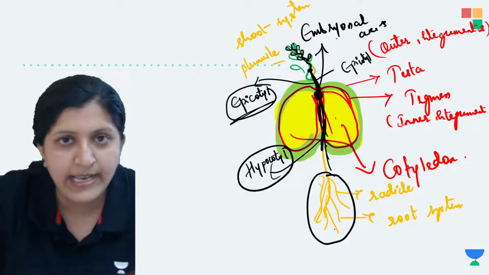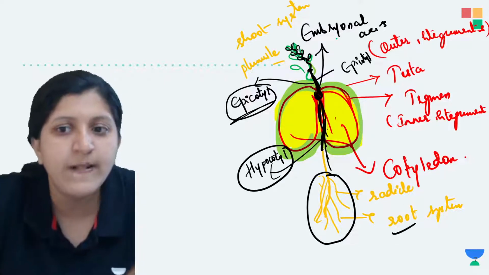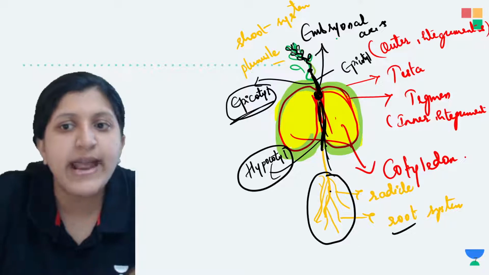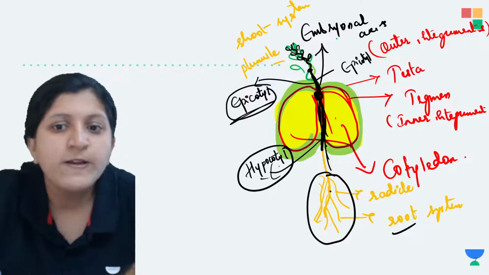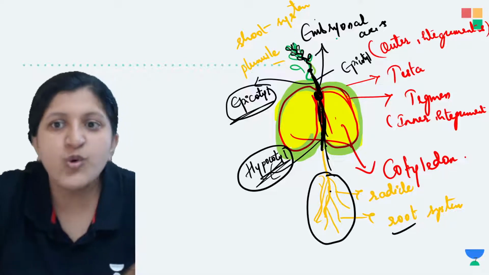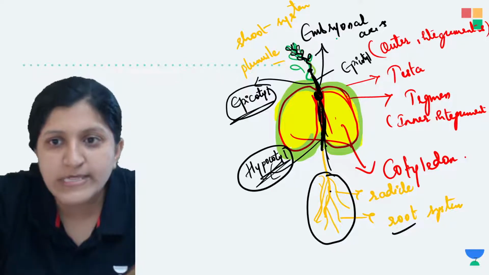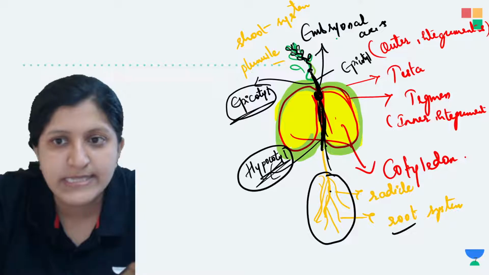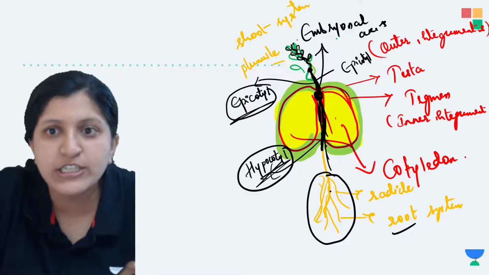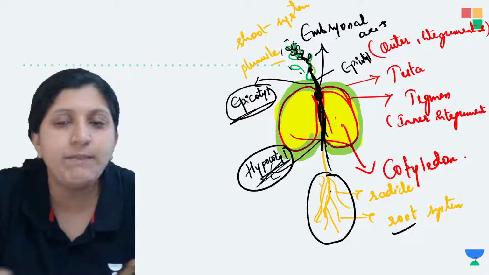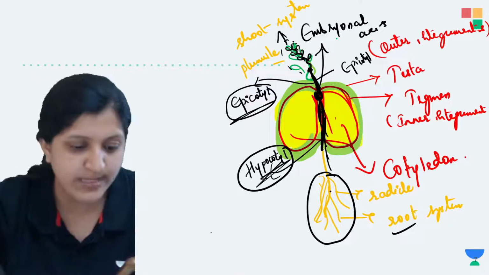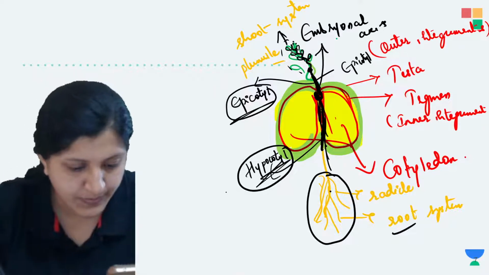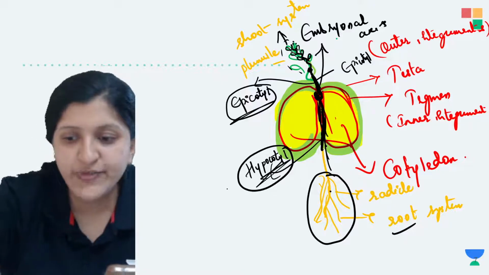Between this radicle and the embryonal node, this region is the hypocotyl. The epicotyl tip itself has meristematic tissue which will form the plumule, and that plumule is going to form the shoot system. Is that clear? Okay. And what is the funicle in a seed?